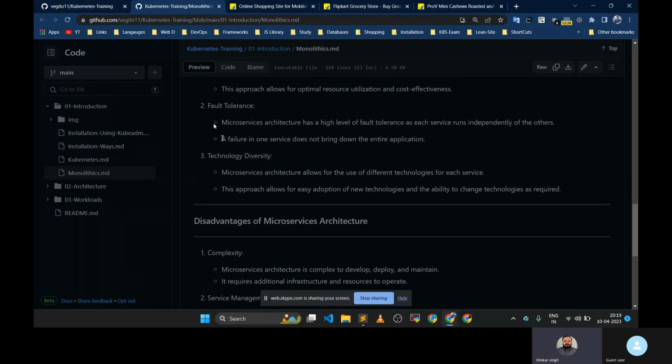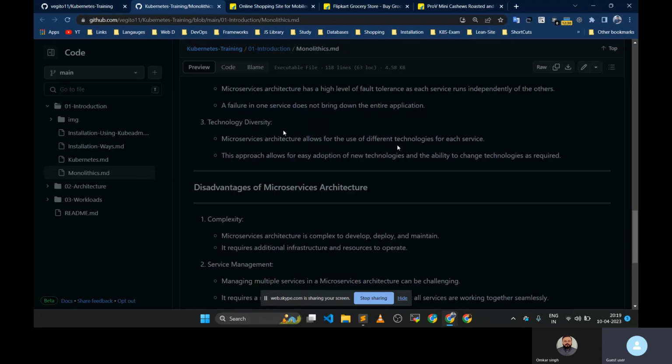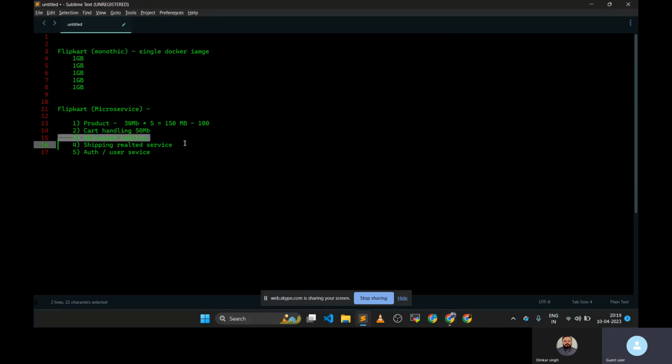Yes, getting. Yeah. So failure in one service does not bring the entire application down. And the third thing is technology diversity. As said, because every service is separate microservices, you can use different technologies. Suppose for this thing, we want to use Python or Flask, Django, we can use it, okay. Suppose for cart handling, I have to use like Golang, okay.